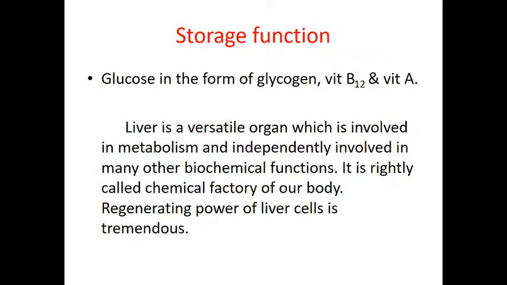Excess glucose, that is carbohydrate, may be stored in the form of glycogen, where glycogen is stored especially in the liver and muscle. So glycogen is the storage form of carbohydrate. It is stored in the liver, and vitamin B12 and vitamin A are also stored in the liver. So these are all the major functions of the liver.